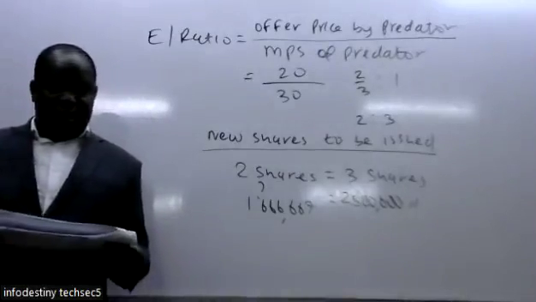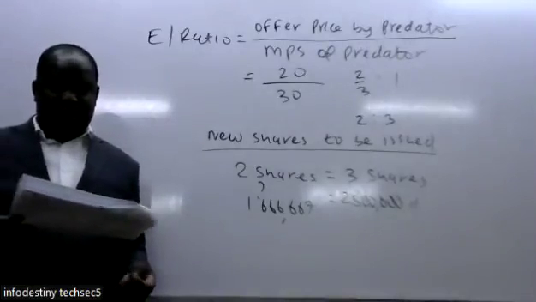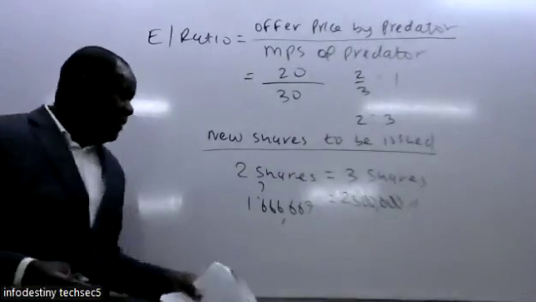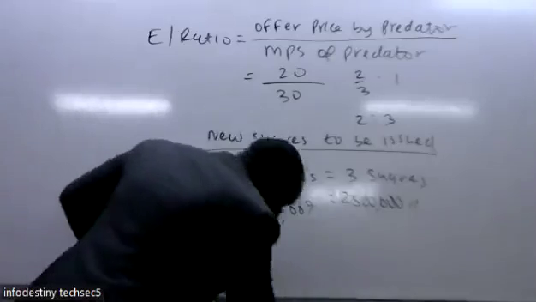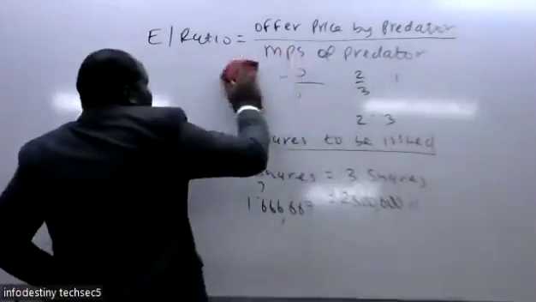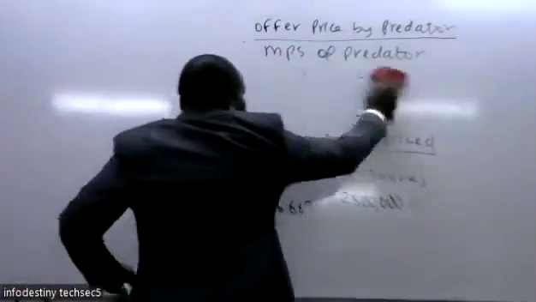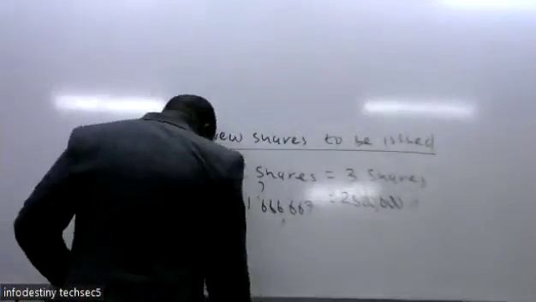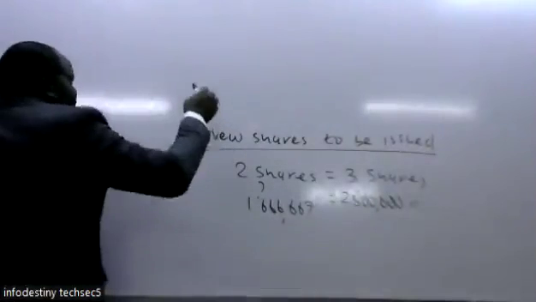So we are on Roman letter 1. You want to get the earning per share of the predator. Remember, it is a share for share exchange.